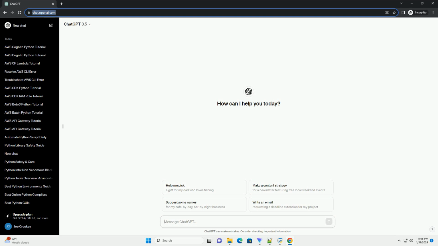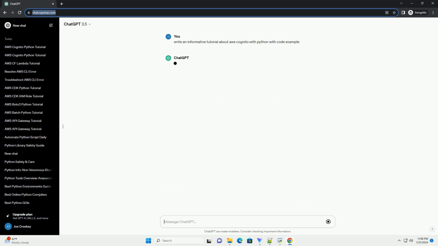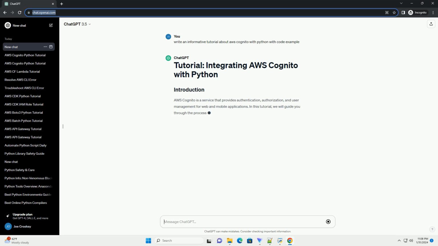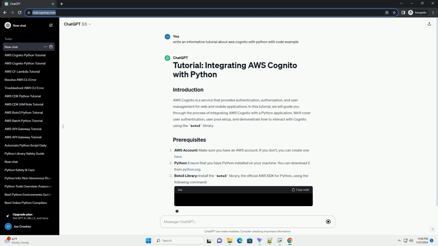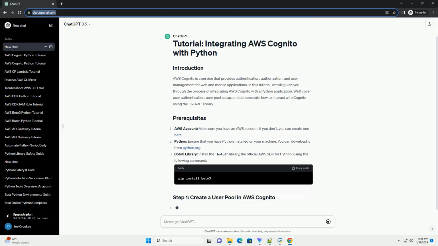AWS Cognito is a service that provides authentication, authorization, and user management for web and mobile applications. In this tutorial, we will guide you through the process of integrating AWS Cognito with a Python application. We'll cover user authentication, user pool setup, and demonstrate how to interact with Cognito using the Boto3 library.